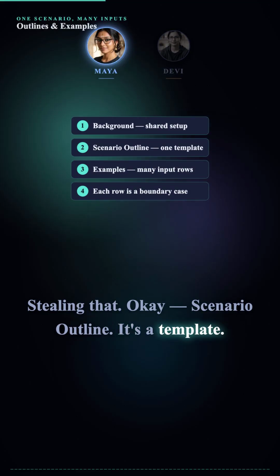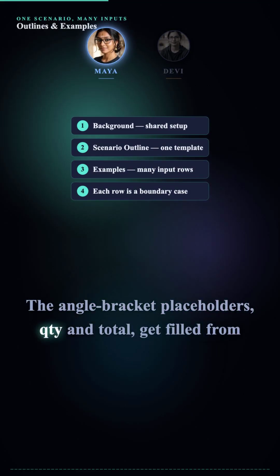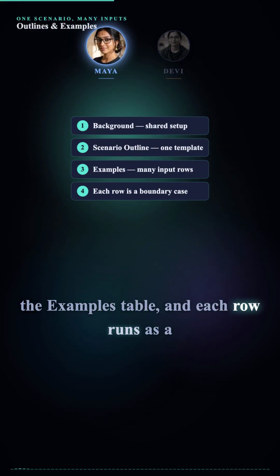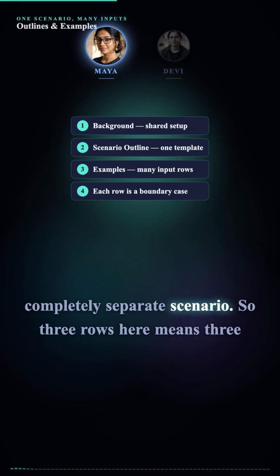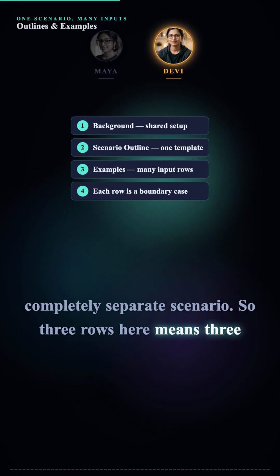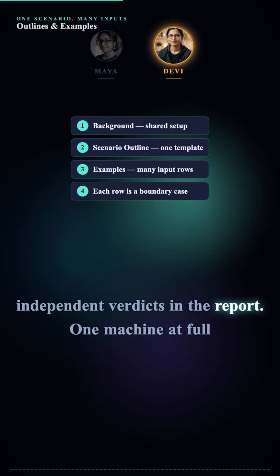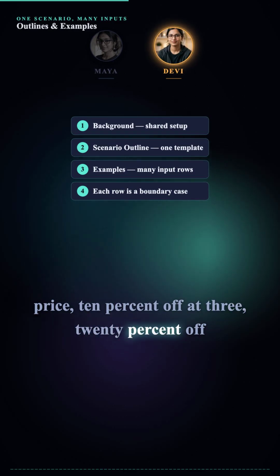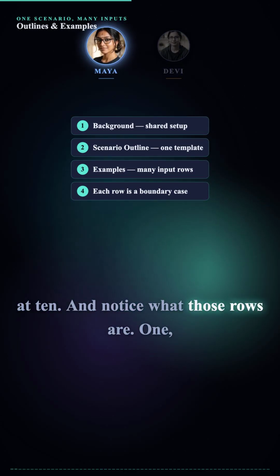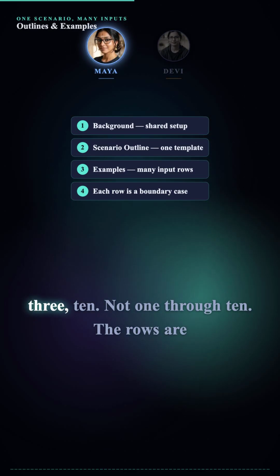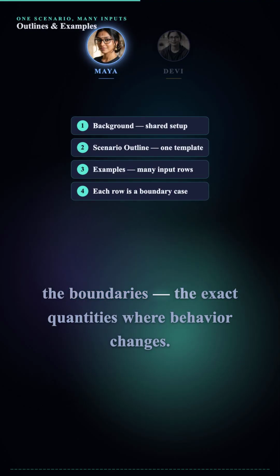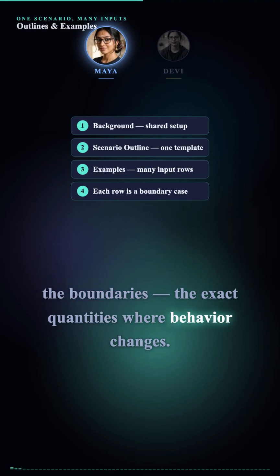It's a template. The angle bracket placeholders, TQ and total, get filled from the examples table, and each row runs as a completely separate scenario. So 3 rows here means 3 independent verdicts in the report. 1 machine at full price, 10% off at 3, 20% off at 10. And notice what those rows are. 1, 3, 10. Not 1 through 10. The rows are the boundaries, the exact quantities where behavior changes.